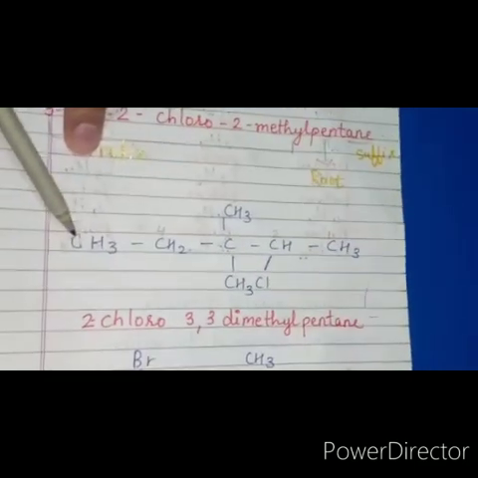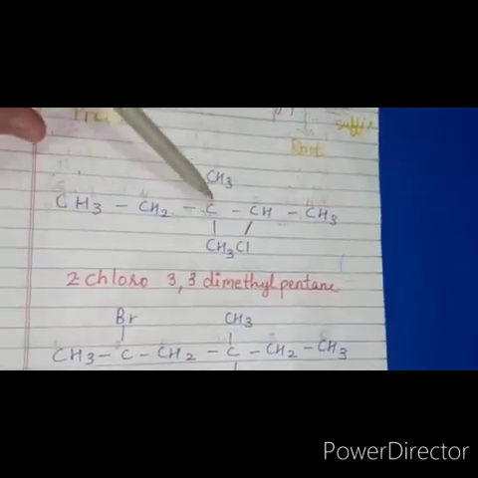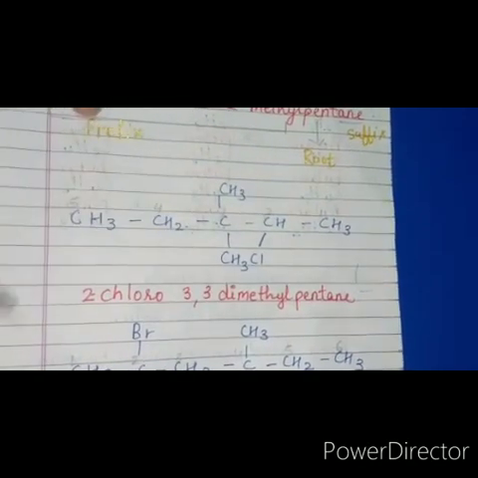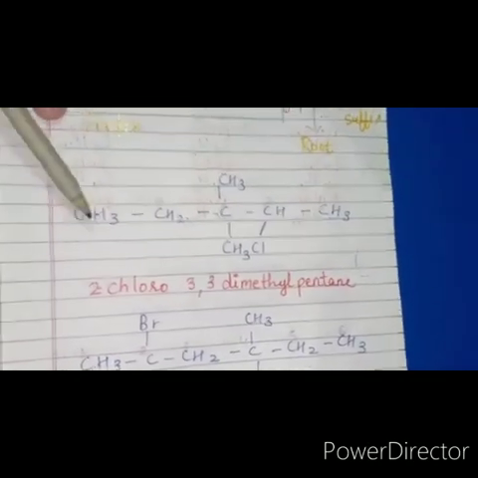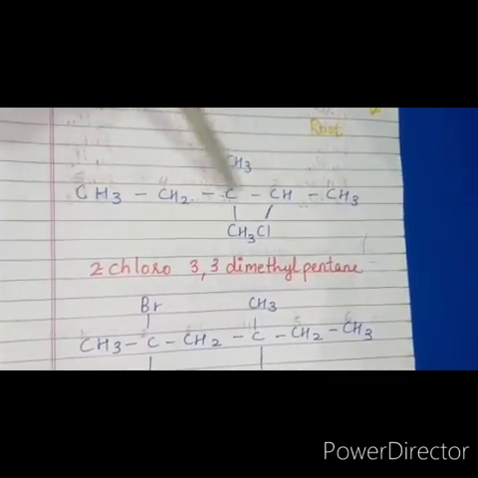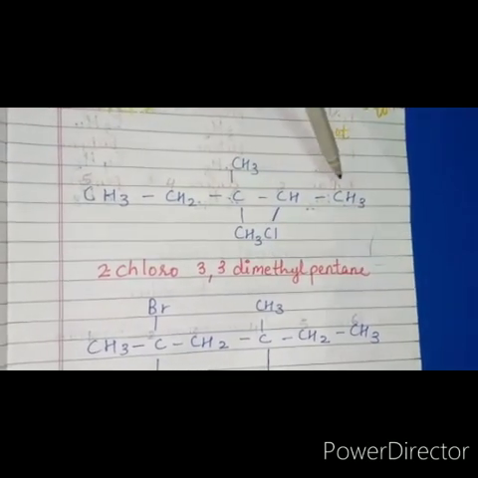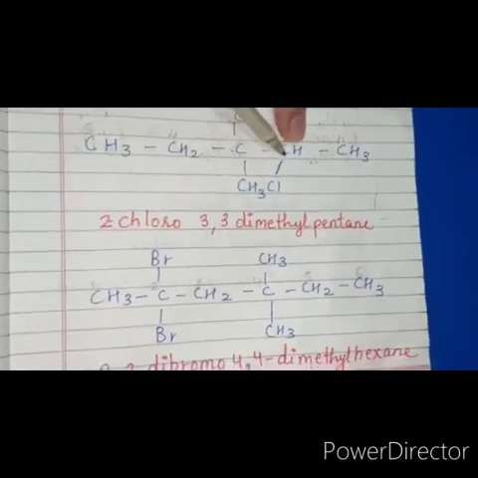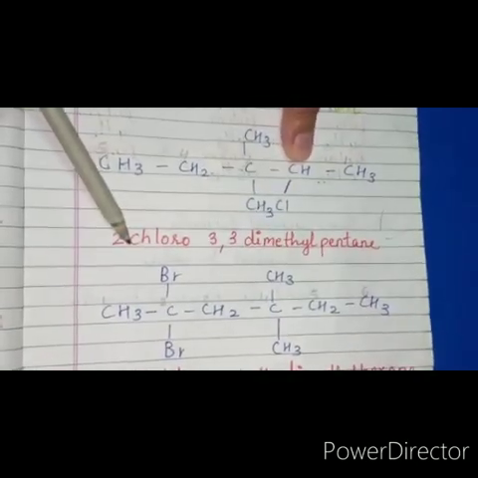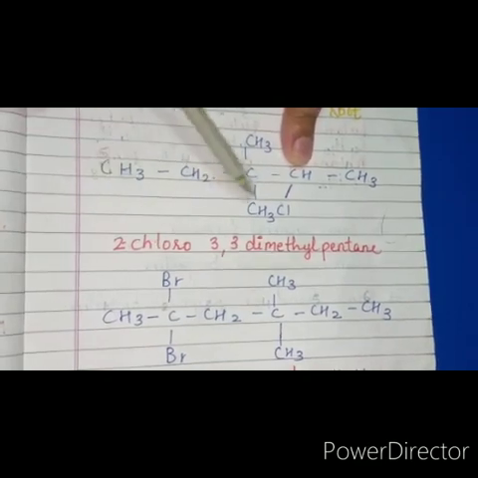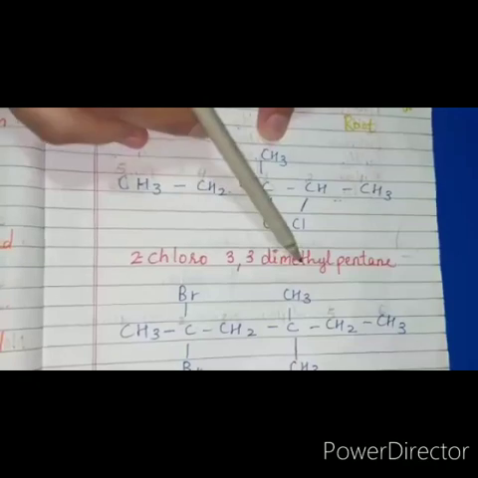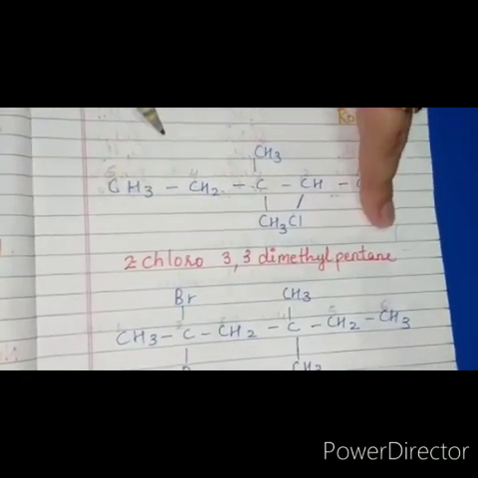Another one is CH3, CH2, C, again CH3, again CH3, then here Cl and CH3. Now how will we give the numbering? Again 1, 2, 3, 4, 5, right? If I go from here 1, 2, 3, 4, it will become 3 and 4, which is not right. So I'll take it from 1, 2, 3, 4, 5. So here again it becomes 2-chloro because C comes first, right? Then 2-chloro, 3 and 3 because twice it is. So 3,3-dimethyl pentane.